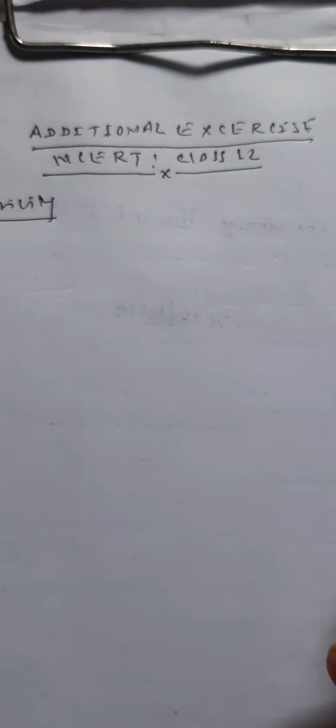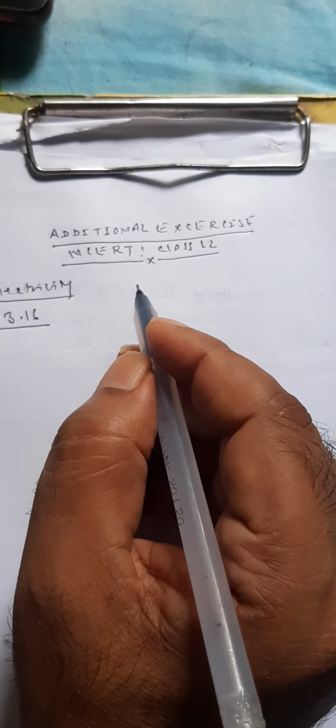This question is from the additional exercises of NCERT Class 12, Current Electricity, question number 3.16. Very interesting question. Two wires of equal length, one of aluminum and the other of copper, have the same resistance.